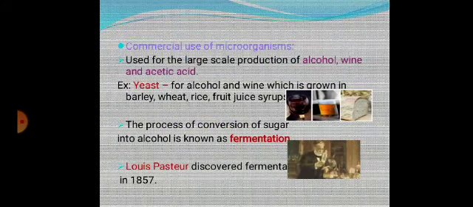Commercial use of microorganisms. These are used in large-scale production of alcohol, wine, acetic acid. Example, yeast. The process of conversion of sugar into alcohol is known as fermentation. Louis Pasteur discovered the fermentation in 1857.